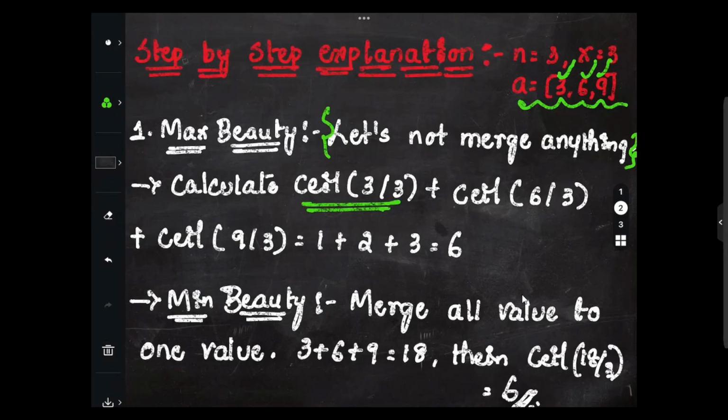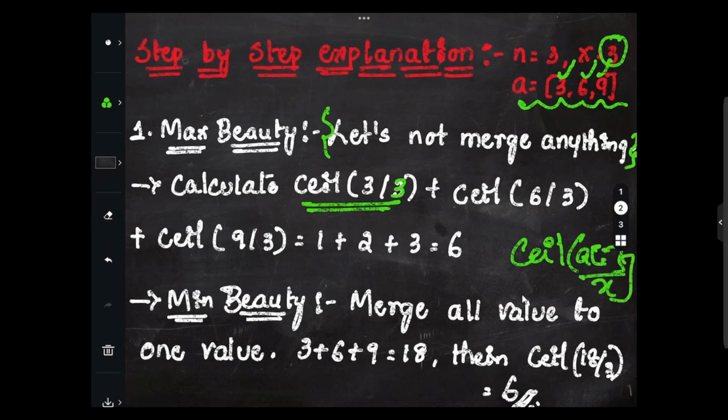If you remember, it was ceil of a of i divided by x, for all the elements a of i. The beauty of the resulting array is the sum of ceil of a of i by x. So that's what they have given, the formula is ceil of a of i by x.